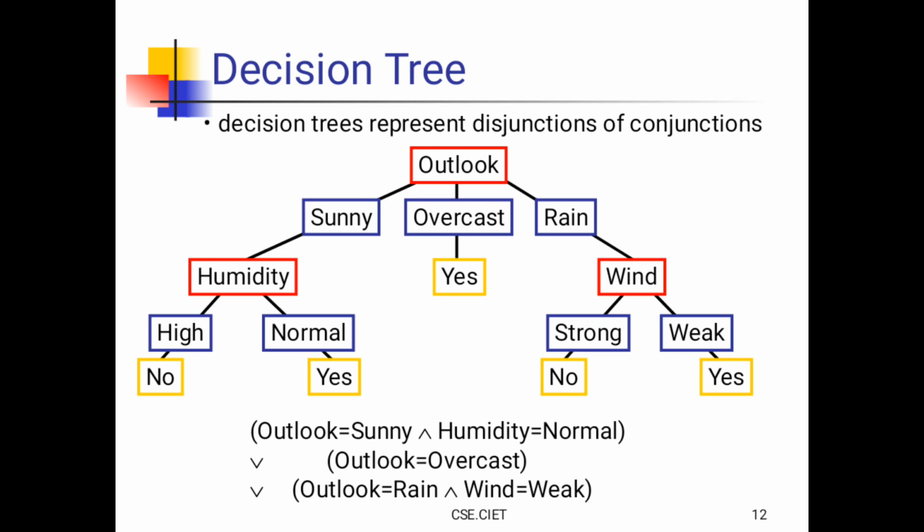Here is the final disjunction of conjunctions: outlook is equal to sunny and humidity is equal to normal, or outlook is equal to overcast, or outlook is equal to rain and wind is equal to weak. I stop here and continue in the next lecture.